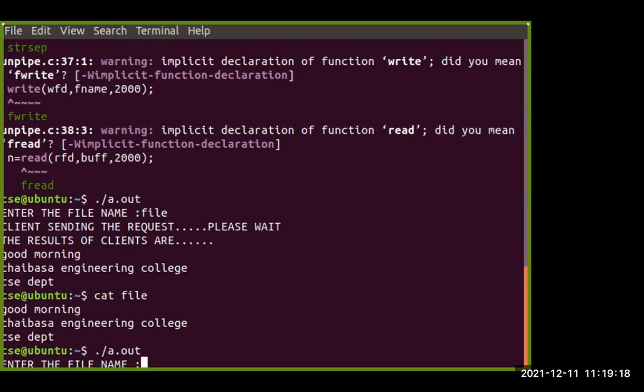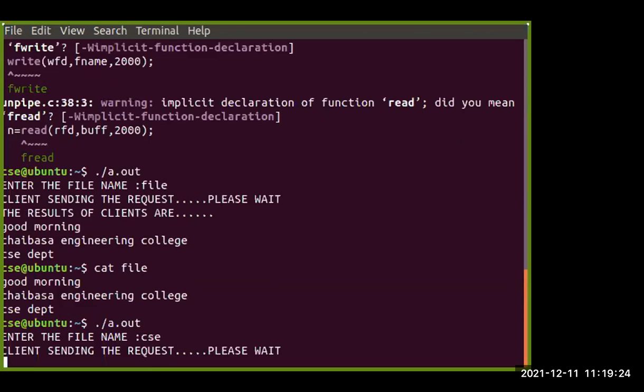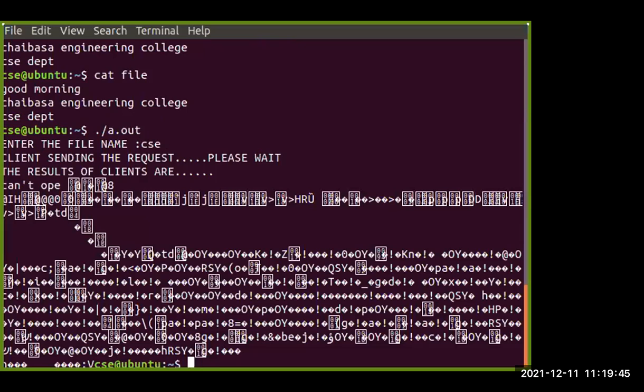So suppose now I am trying any random names here. So suppose CSE. I am trying to write a random file name of CSE. I don't know whether this particular file name is present in my system or not. So if it is there, then some value will be shown, or if it is not, then whatever the result we can see. Okay, so let us check. Okay, so it says cannot open. The result on the client side we are getting here is that it cannot open. So that particular value of CSE we cannot fetch here.